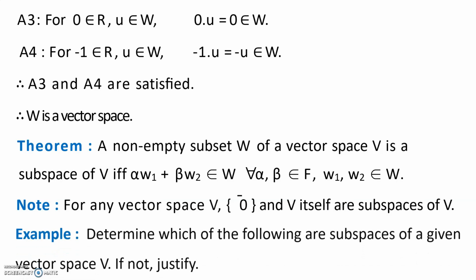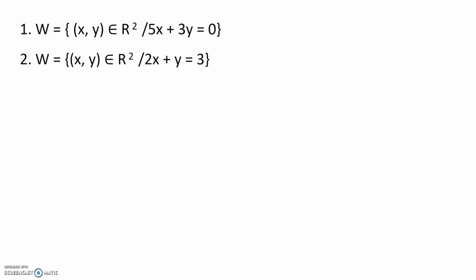Now we see the example. Determine which of the following are subspaces of a given vector space V. If not, justify. First one, W is the set of elements (x, y) belonging to R square, satisfying the condition 5x plus 3y is equal to 0. Second one, W is the set of elements (x, y) belonging to R square, satisfying the condition 2x plus y is equal to 3. Third, W is a set of elements (x, y, z) belonging to R cube, such that y plus z is equal to 0.